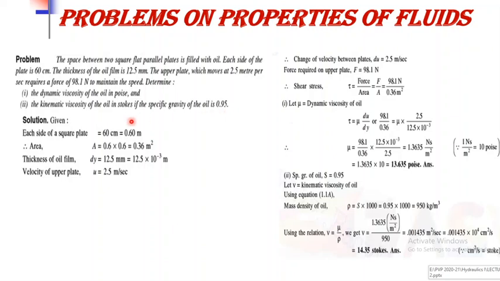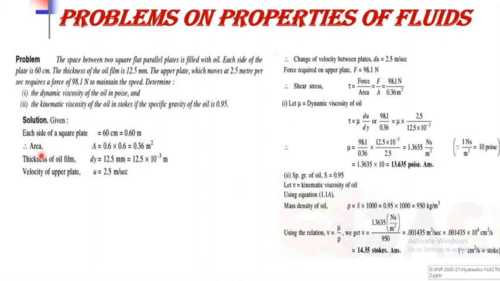So first, list out the given things. The space between two square flat parallel plates is filled with oil. Means there are two flat parallel plates, and in between that the space is filled with the oil. Each side of the plate is 60 centimeter. Means the plates are square in cross section, and the side of the plate is given, that is 60 centimeter. So first given thing, each side of square plate is 60 centimeter. We have to convert that into meter. So multiply it by 10 raised to minus 2, that is equal to 0.6 meter.